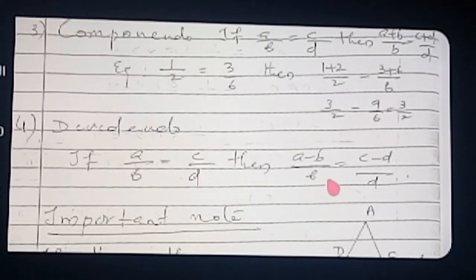Dividendo law, I have simply written the law only, the same method. Instead of adding 1 here, subtract 1. Do A by B minus 1 and C by D minus 1. You will get this law. So if A by B is equal to C by D, then what can you say? A minus B by B is equal to C minus D by D. Okay? These 4 laws are very important. One more law is there, the result for equal ratios. That I will explain where necessary.